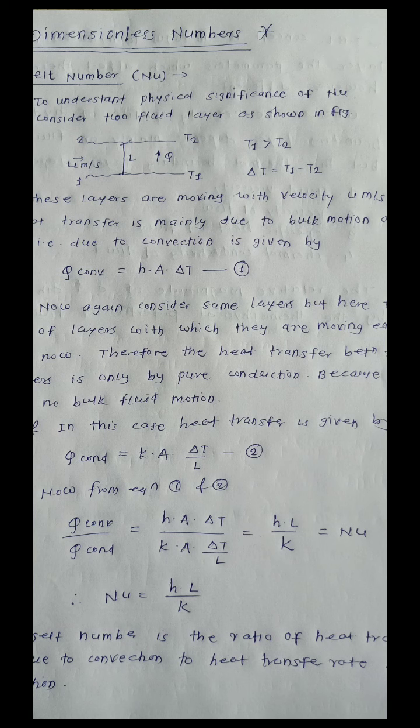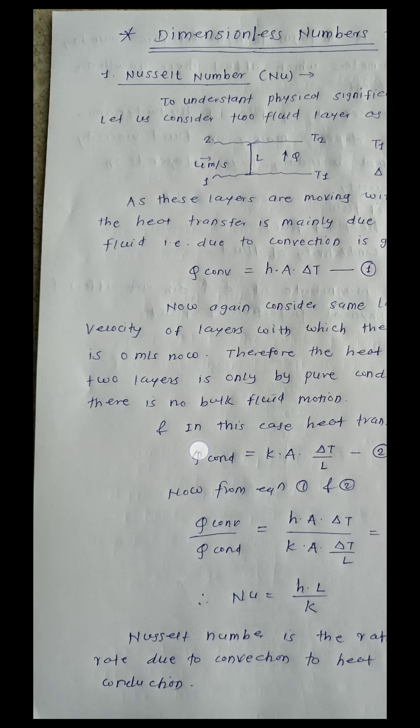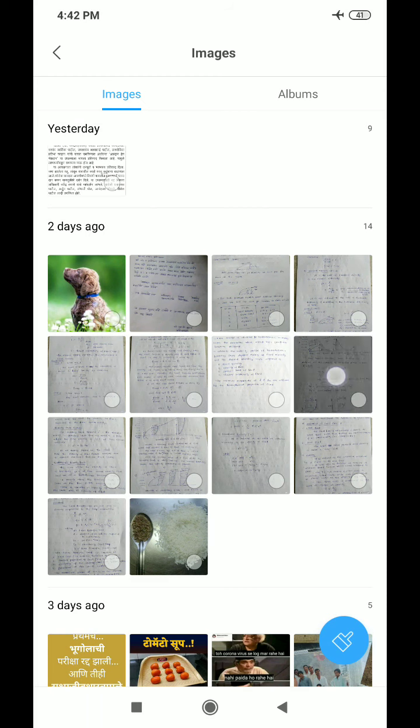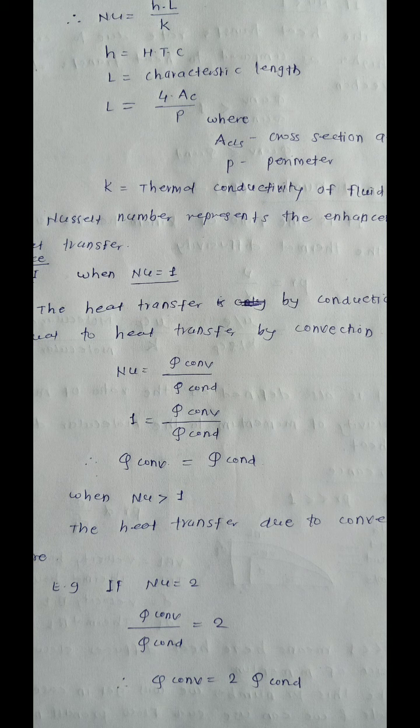That is, Nusselt number is equal to HL by K. H is nothing but the heat transfer coefficient. L is nothing but the characteristic length. How do we find that characteristic length?